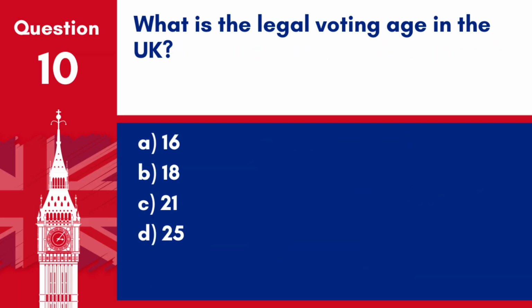Question 10. What is the legal voting age in the UK? A. 16. B. 18. C. 21. D. 25. Answer: B. 18. The legal voting age in the UK is 18.